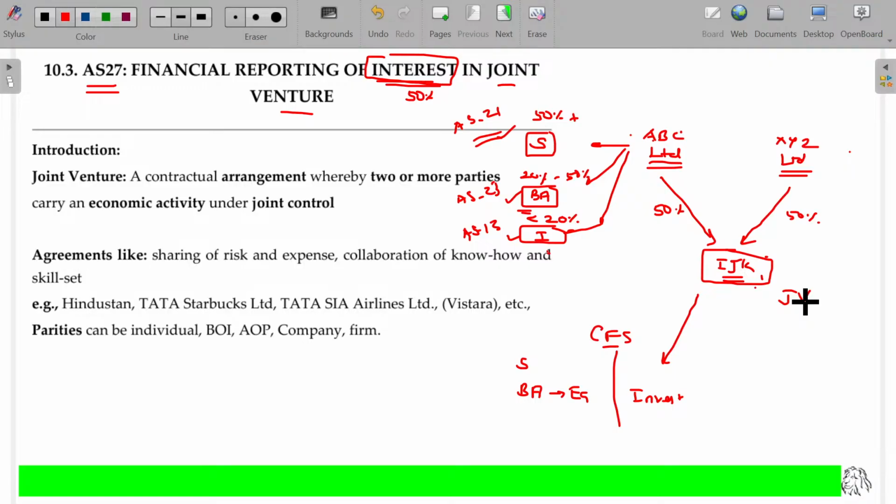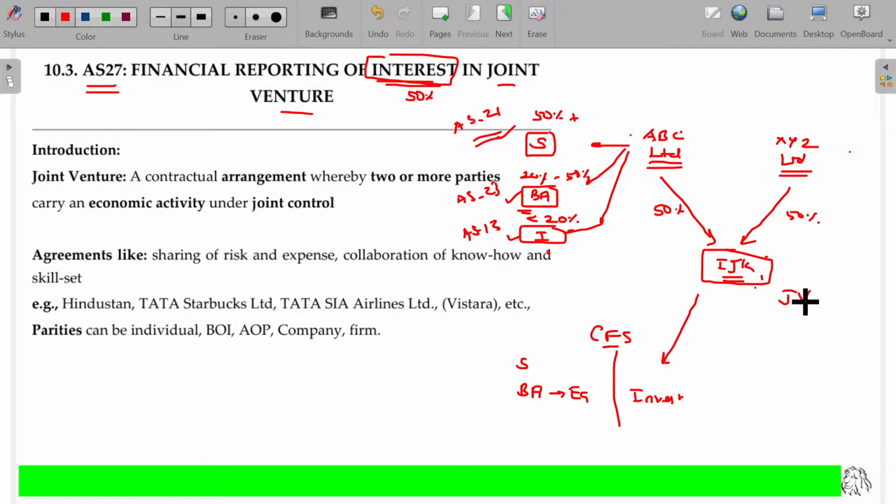In case of CMA, no, still at CMA level they have this in their own foundation level study as well as inter level study. If you study foundation, you will study the joint venture and consignment. So under AS number 27, it's a standardized, more professional way, with lots of definitions and variations of joint venture explained in detail here, and how it is going to be accounted is also explained here.